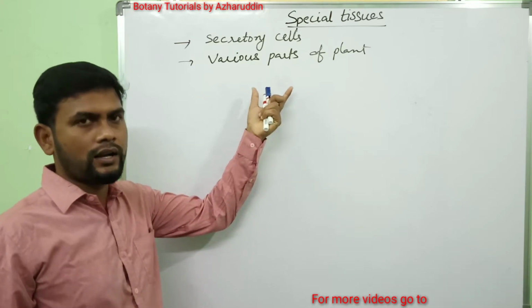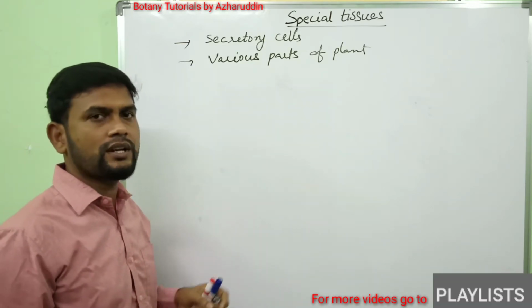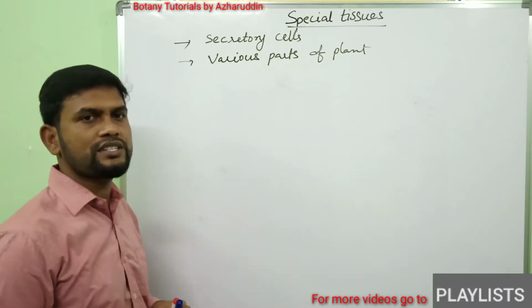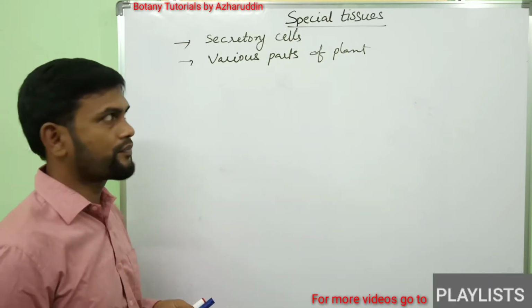Based on their occurrence, type of secretion and place of storage of secretion, special tissues are classified into various types.